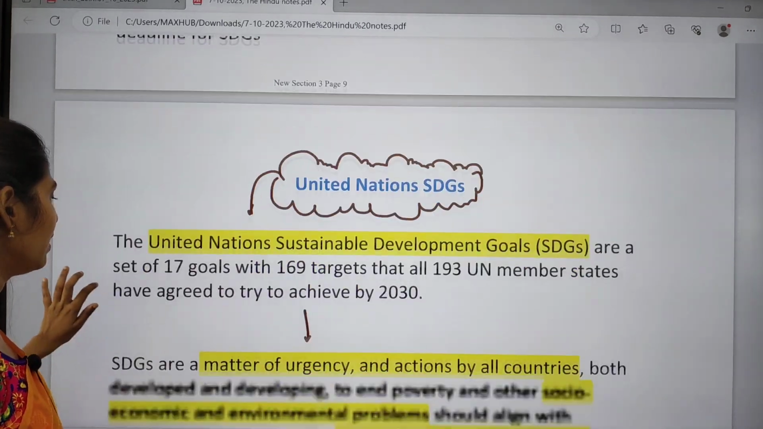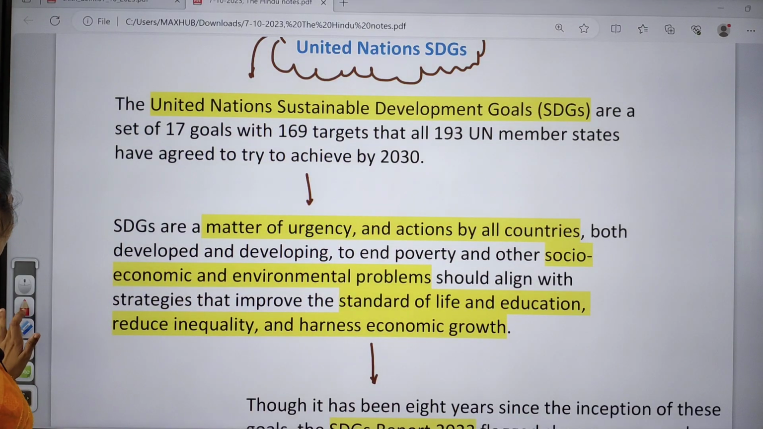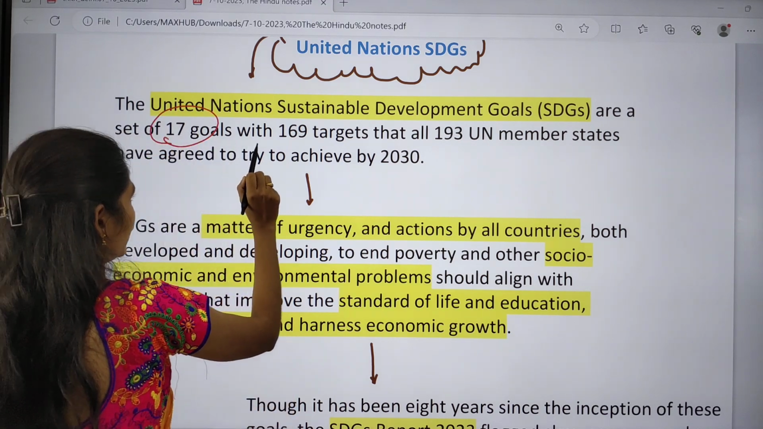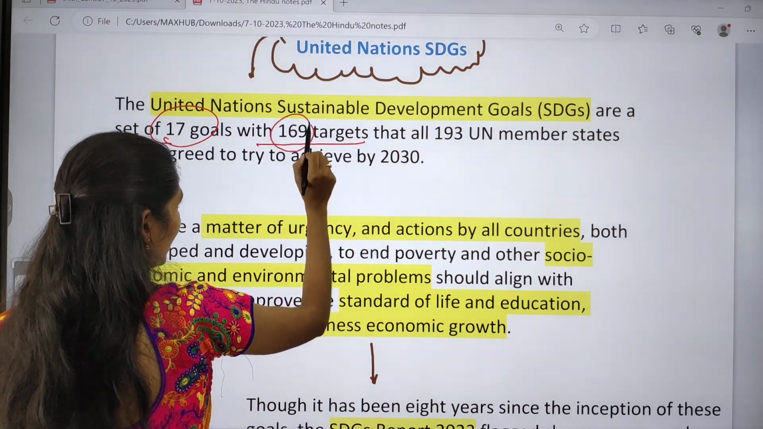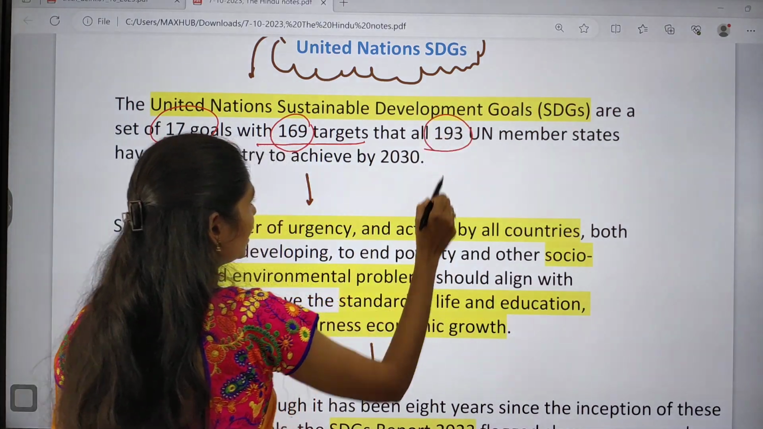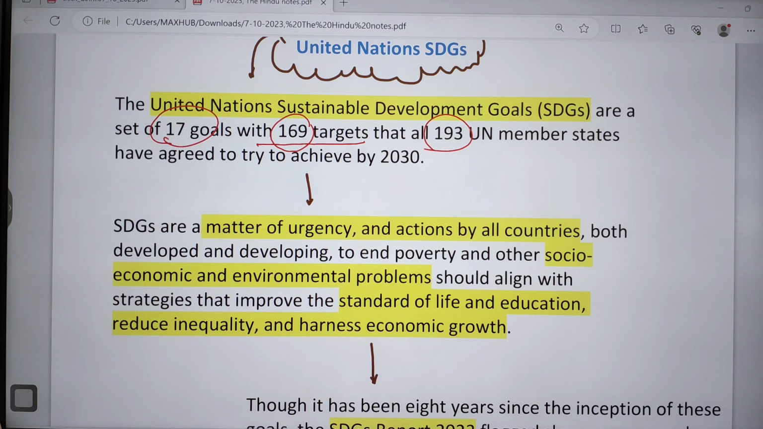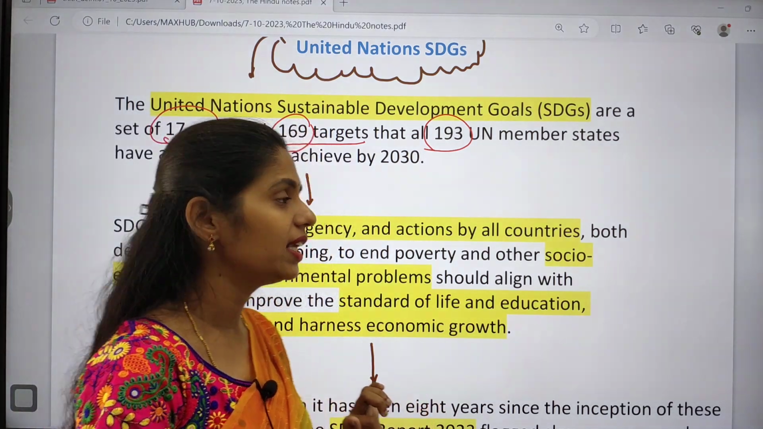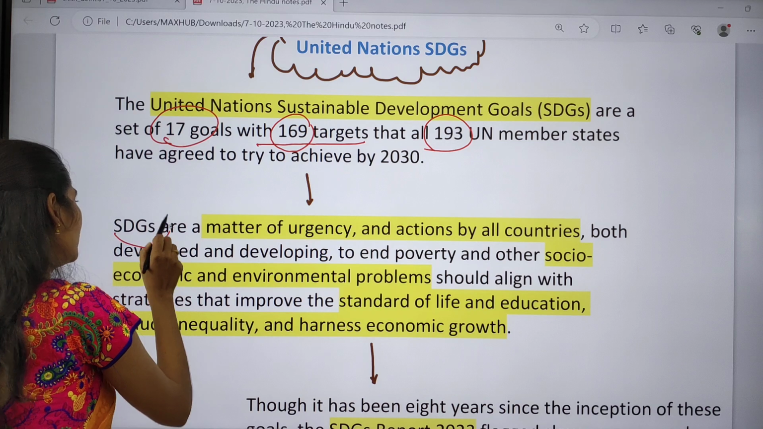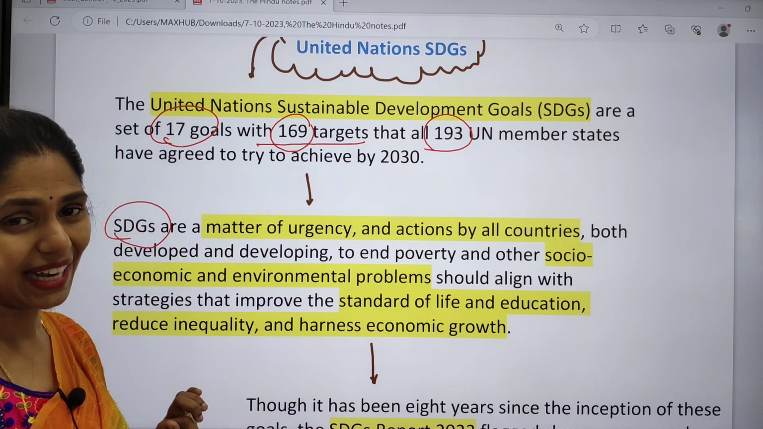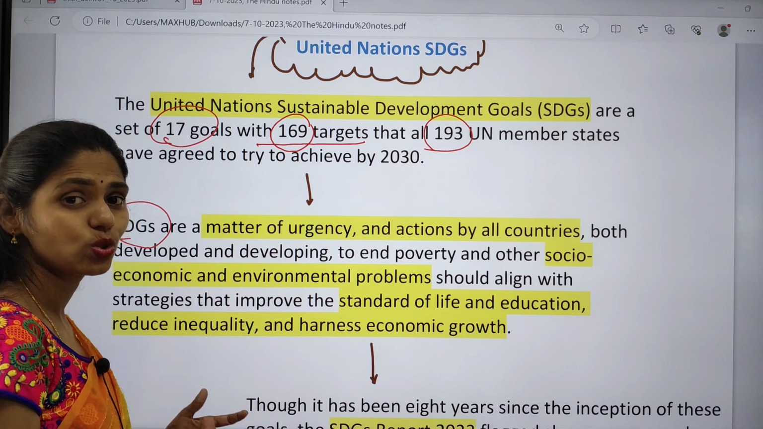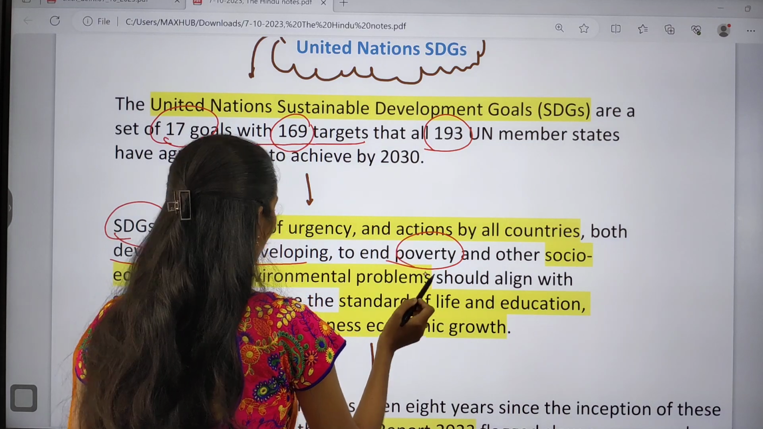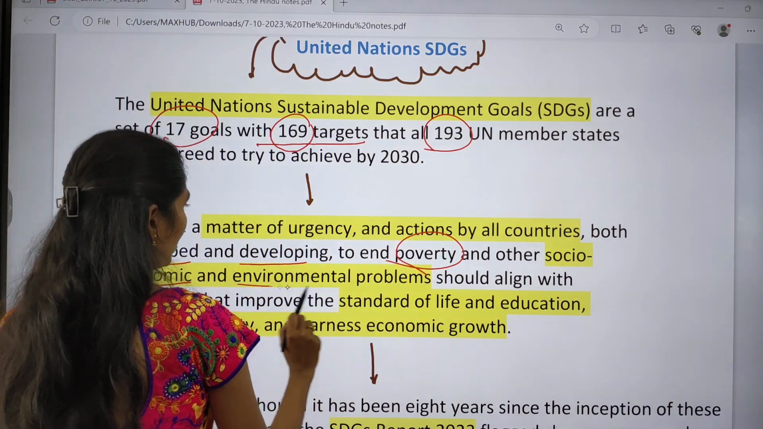So if you see this article, it says that the United Nations came up with the Sustainable Development Goals. There are about 17 goals, with 169 targets, and all 193 United Nations member states agreed that they are going to achieve the Sustainable Development Goals by 2030. But these SDGs are now a matter of urgency, because of the actions taken by countries, even developed and developing countries, to end poverty and other socio-economic and environmental problems.